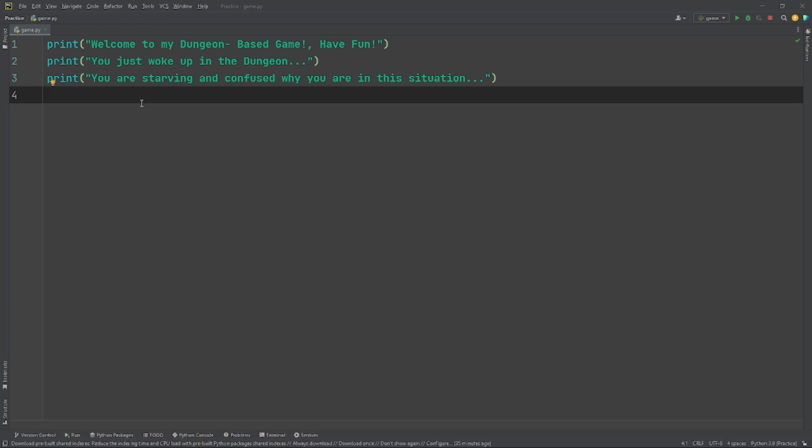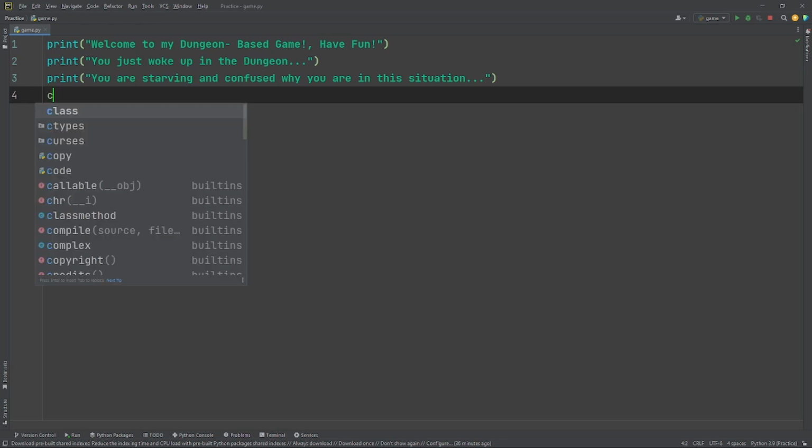Now, let's give the user a choice. So now we use the print function 3 times there, like I'm showing you right now. We need to give it like a choice. So this next function you'll be learning is an input function.